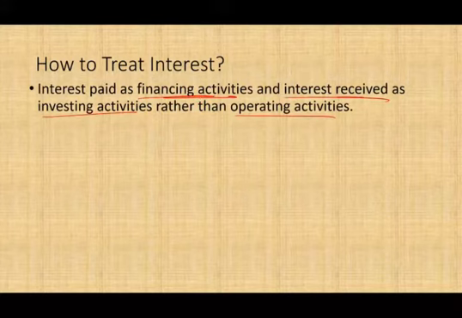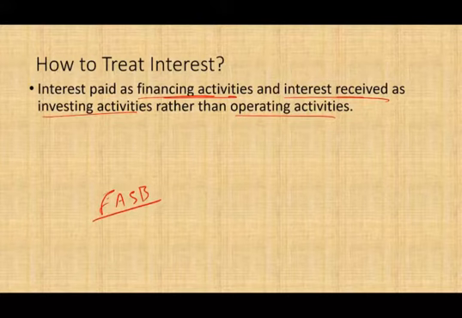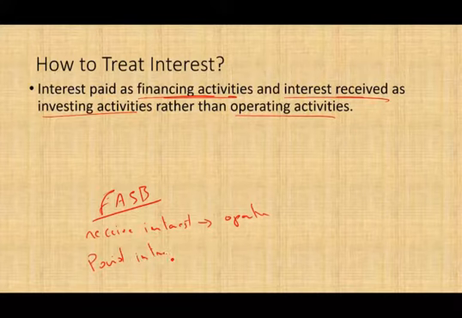So under FASB, let's look at FASB first because we're comparing everything to FASB. FASB states if you receive interest, that's operating. If you pay interest, that's also part of your operating activities.